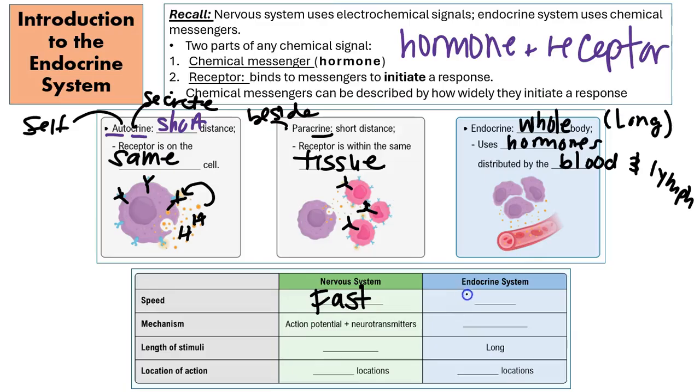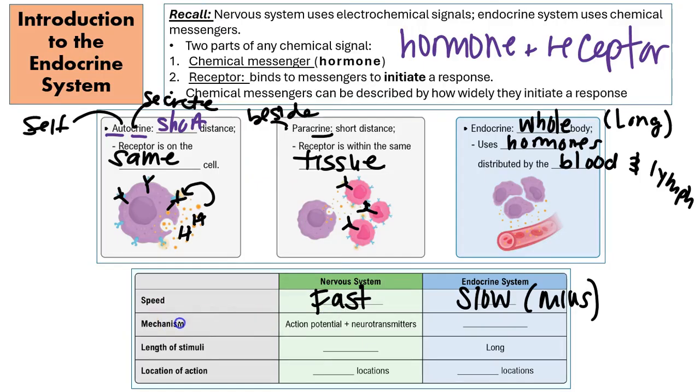Now, when it comes to the endocrine system, in contrast, it's going to be slow. We're talking minutes, sometimes several minutes for certain hormones to move throughout the body, because the blood is not just like, oh, speed racer, right? The blood is actually flowing throughout the body. And just think about times where you might have issues with the blood itself. Like, is there some kind of sludge in the blood? Is it moving very slowly? Maybe you aren't drinking enough water, things like that. Also with the nervous system, maybe you have some breakdown in your myelin sheath. I mean, you can think about those details as well.